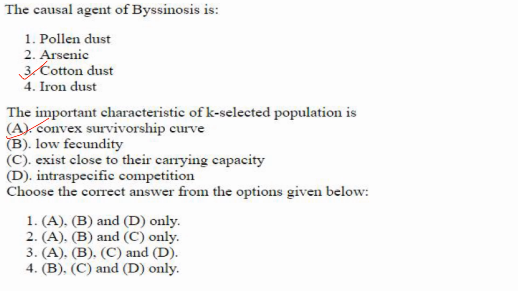A low fecundity, yes, fewer offspring are produced, so that is also correct. Exist close to their carrying capacity, that is also correct. Intraspecific competition, yes, that is competition among individuals of the same species for various resources, so that is also seen. An example of K-selected species is human beings. So the answer here is option 3, that is A, B, C and D.